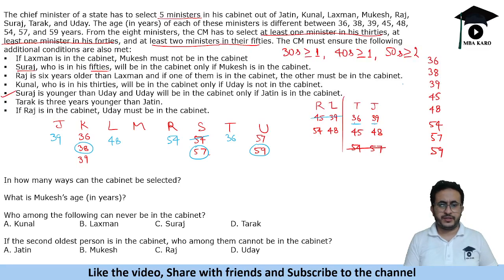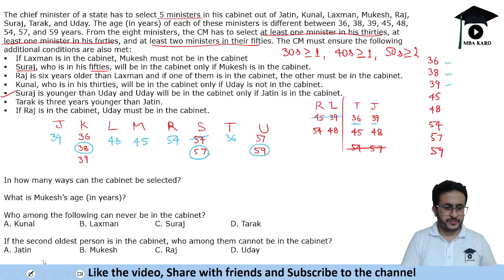The remaining age: 36 has been used, 38 has been used, 39 has been used, 45 remains. So M can be 45. That is one of the possibilities. So we are taking this case.